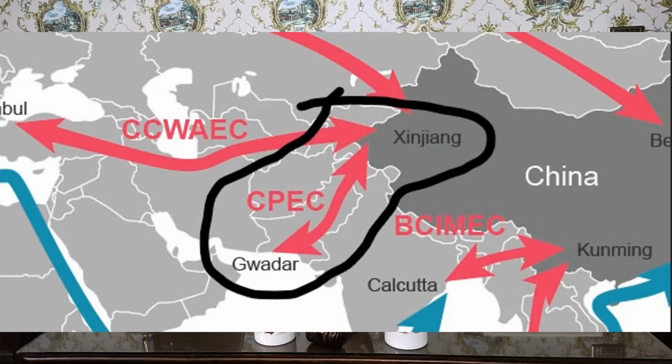The CPEC corridor would link China's far western region of Xinjiang to Pakistan's port city of Gwadar, as seen on the map. This is an important route for China, particularly because of Pakistan's closer proximity to the Arabian Sea, and also it is pertinent to note that the Middle East and Africa have remained China's major energy suppliers, which means that China's huge appetite for energy would be fulfilled through this corridor.